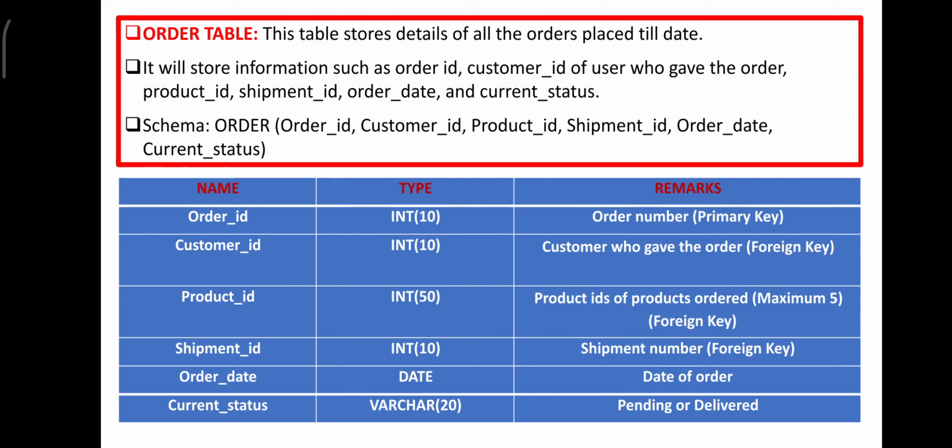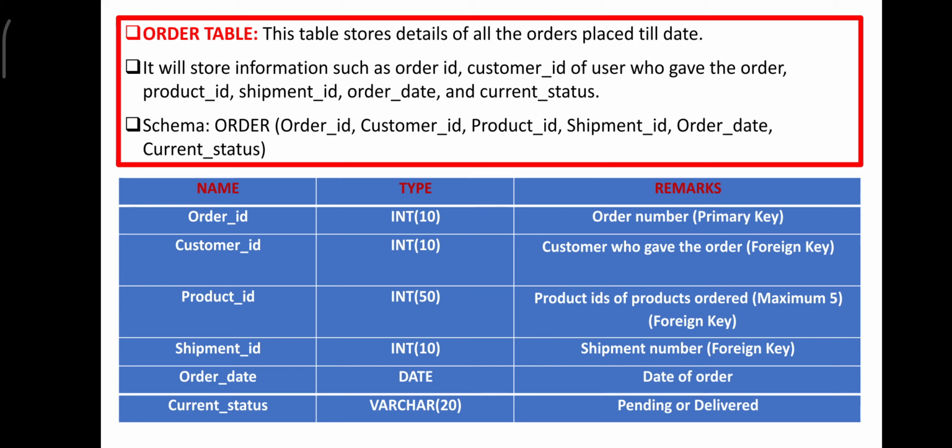And even shipment ID will be pulled from another table, which is the shipment table, the last, 8th table, that is again a foreign key. And product ID, as I told you, is pulled from the product table, which is the second table, and is a foreign key. So here you have one primary key and 3 foreign keys. Hope this is very clear to you. It is very clearly given, so I hope there won't be any doubt.